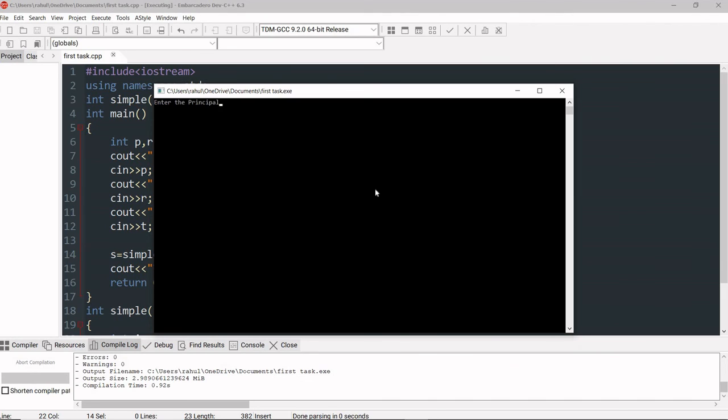Enter the principal. Suppose I have entered 10,000, then rate of interest suppose 5% and time suppose 2 years and then the simple interest is 1000. Okay, so we have got the result.